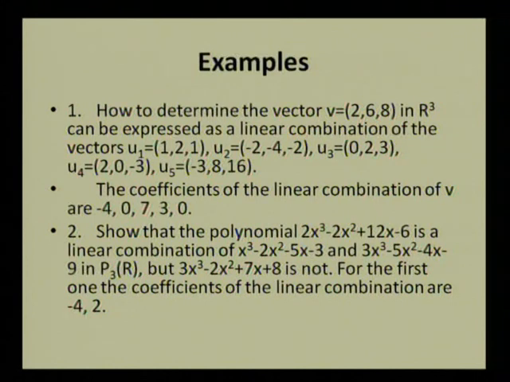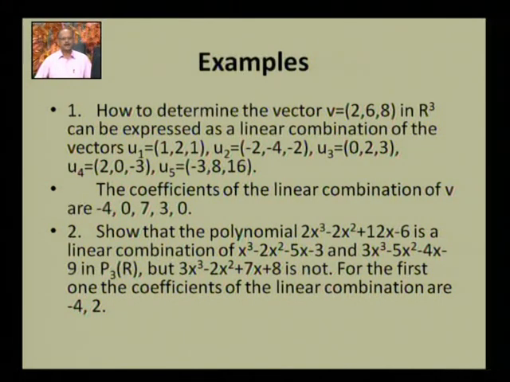Determine whether the vector v equal to (2, 6, 8) in R cube can be expressed as a linear combination of vectors u1 equal to (1, 2, 1), u2 equal to (-2, -4, -2), u3 equal to (0, 2, 3), u4 equal to (2, 0, -3), and u5 equal to (-3, 8, 16).